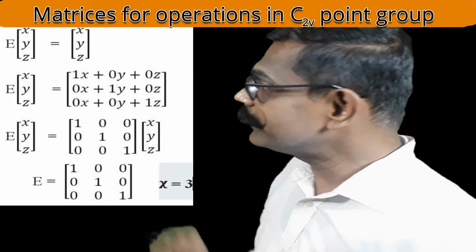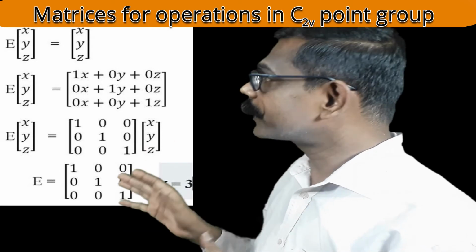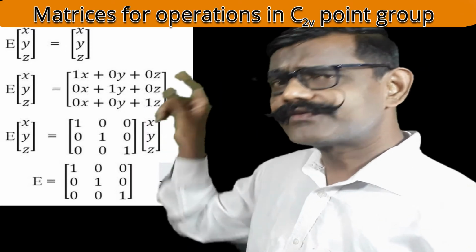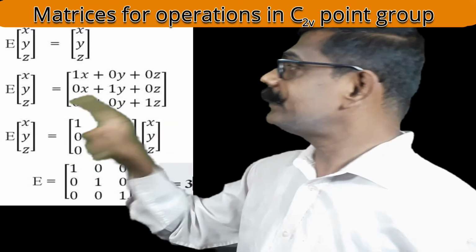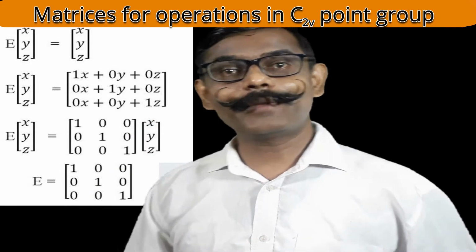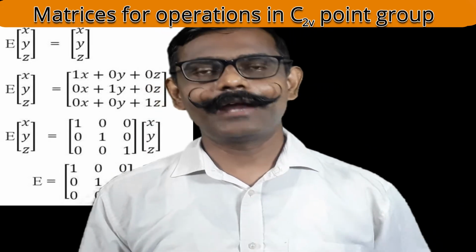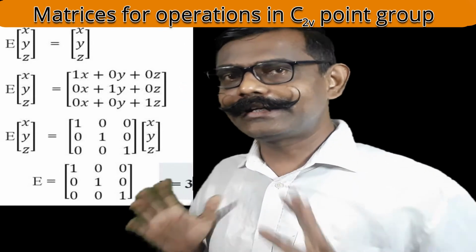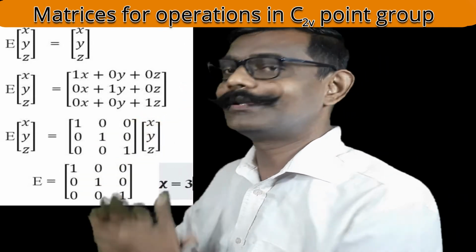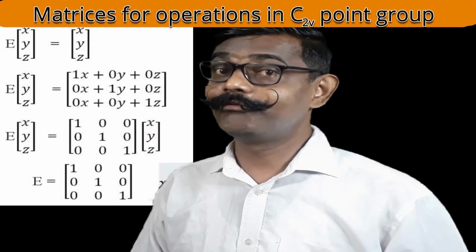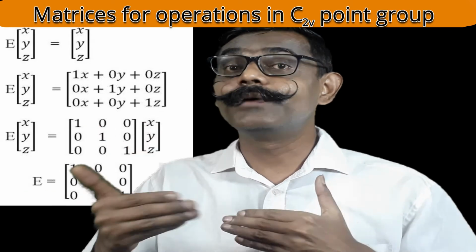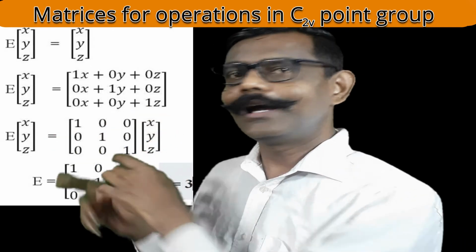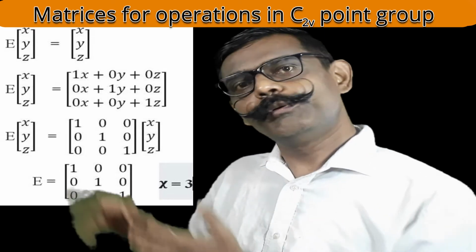The left side is E times the column matrix x, y, z. On the right side, one matrix is there, 1 0 0, 0 1 0, 0 0 1, times x, y, z. The x, y, z on both sides will cancel, and E is equal to that matrix. E is a name for the operation, and the matrix for that operation is 1 0 0, 0 1 0, 0 0 1. This is the understanding about the matrix of the identity. Whenever in future we use the mathematical matrix representation, we will use this. We already knew the same matrix for identity.